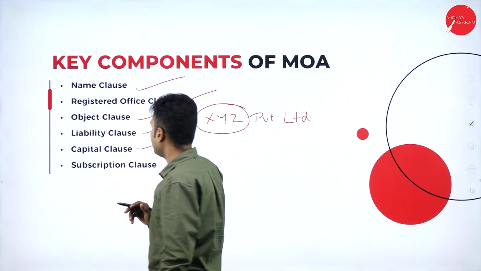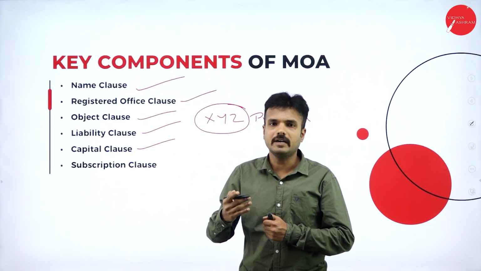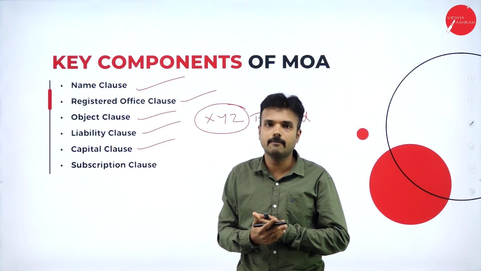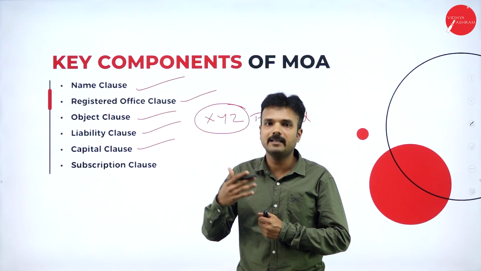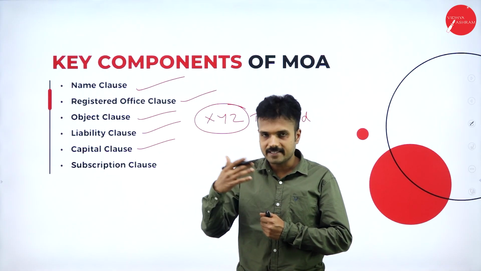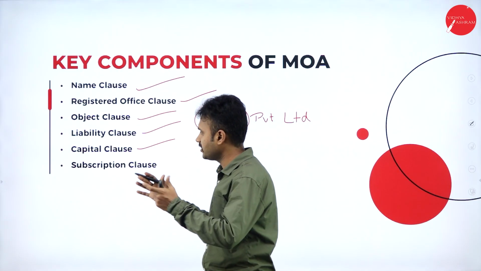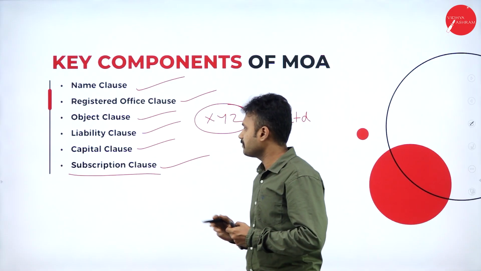Capital clause. The capital clause is going to say about the capital of the company: what exactly the capital of the company is, what the total investment in the company is, what bank loan has been taken, and what public offering has been given as shares, debentures or bonds, and how they are going to classify the funds.